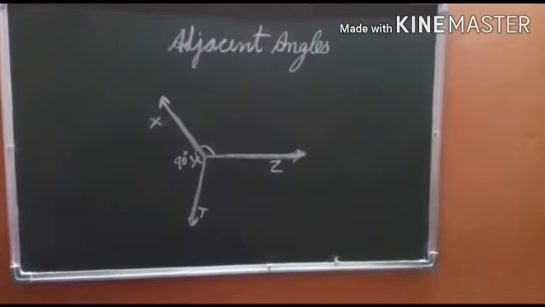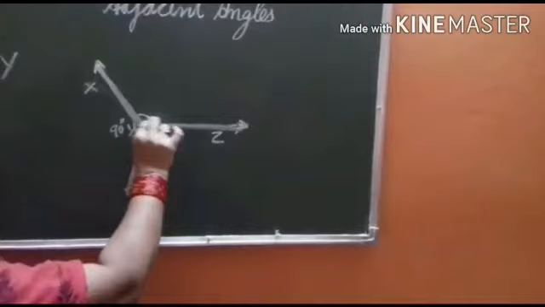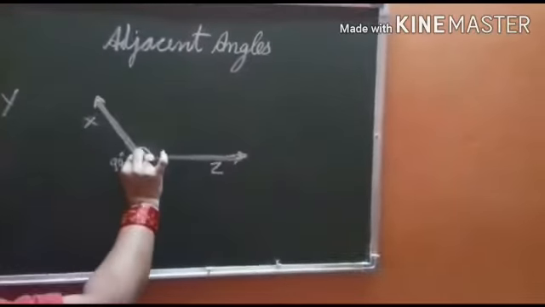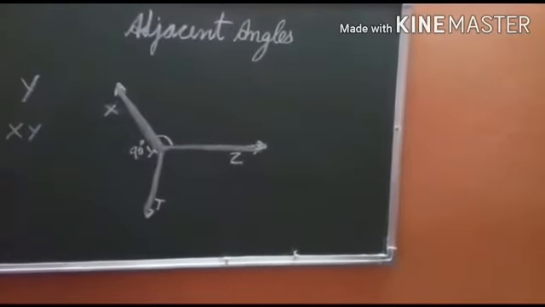The first condition is, see, this is angle XYZ, the vertex is Y. This is angle XYT, the vertex is Y. So both of them have a common vertex Y. So one condition is satisfied. Now, XYZ, the common arm is XY, and this is XYT. This angle has two arms, XY and YZ. This angle also has two arms, XY and YT. So this XY is common in both of them. So they have a common arm, XY.